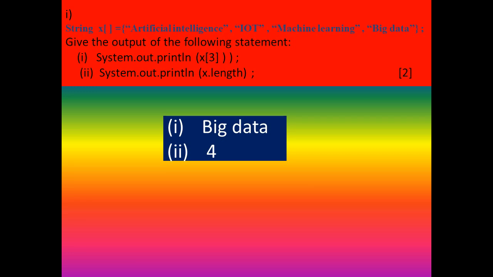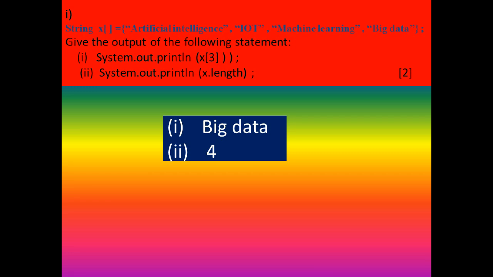Okay, and which data will you get if you are giving x of 3? We can count, starting from 0. In the case of an array, the index number starts from 0. Artificial intelligence index number is 0, IoT index number is 1, machine language index number is 2, and big data index number is 3. Because of that, the answer is big data. X of 3, you will get the answer as big data.